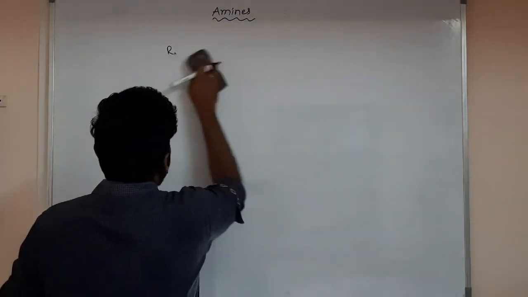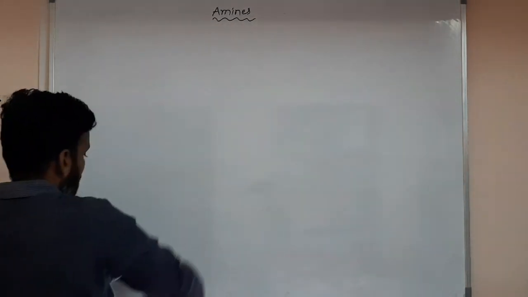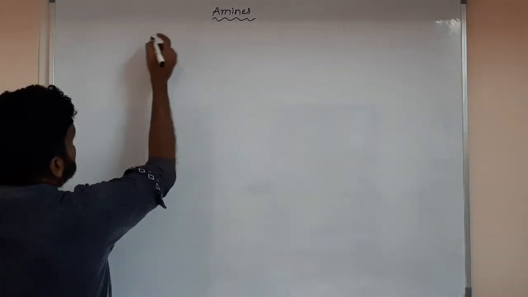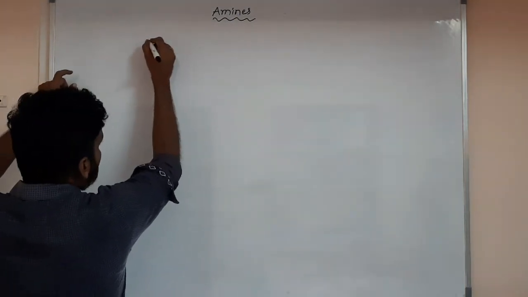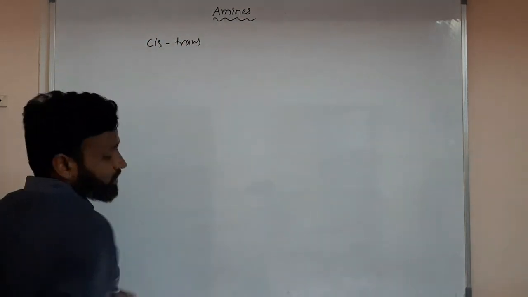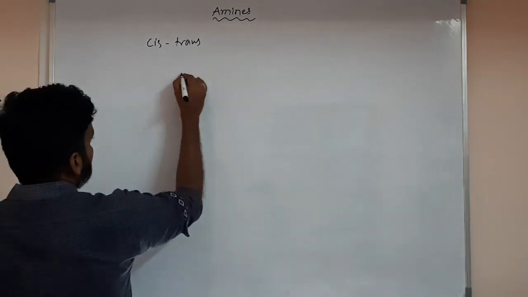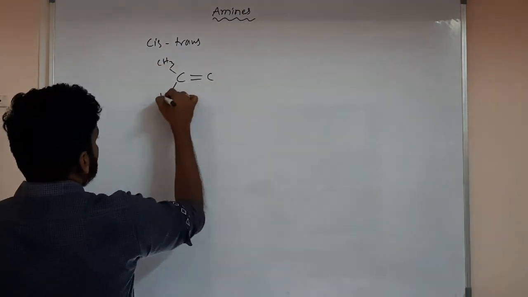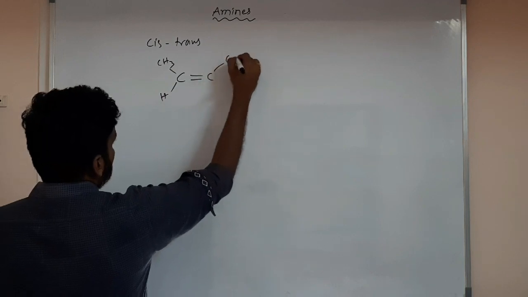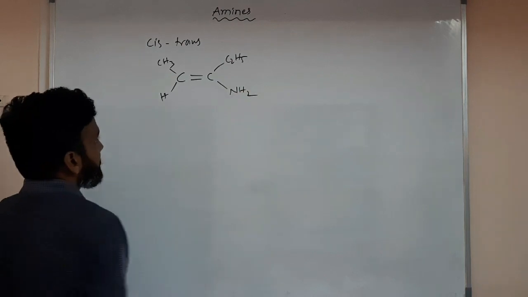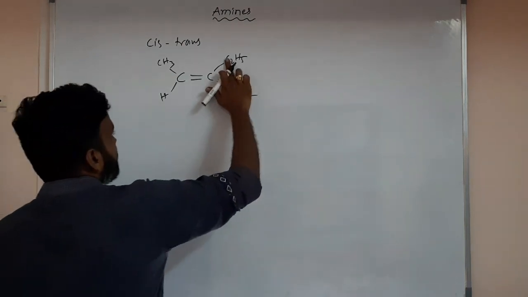So nitrogen compounds only, but we are talking about these kinds of amines. Even cis trans is also possible, but they must be unsaturated. Here some methyl group is there, some hydrogen, some C2H5, and some NH2 group. So both are alkyl, a similar kind.